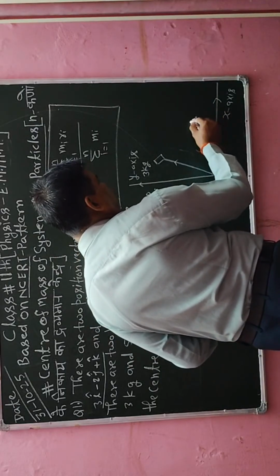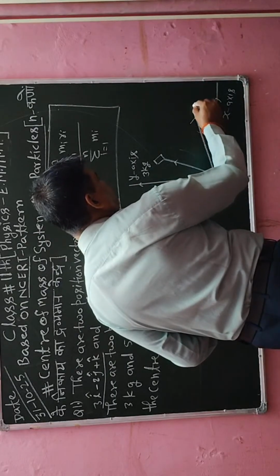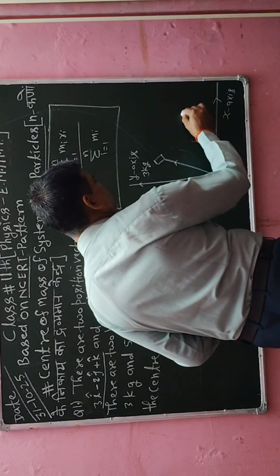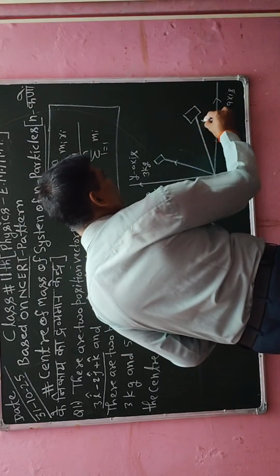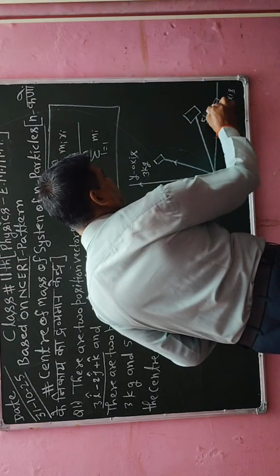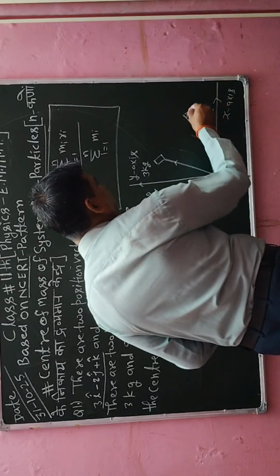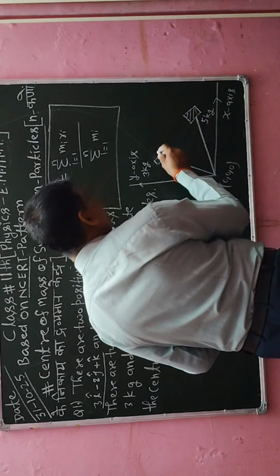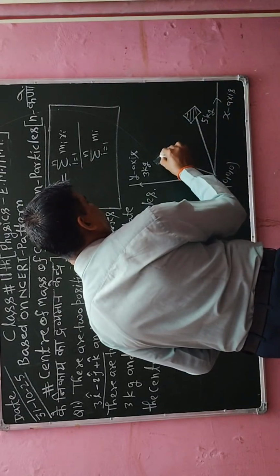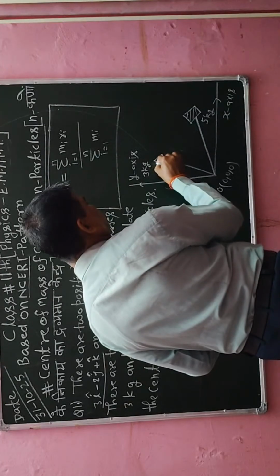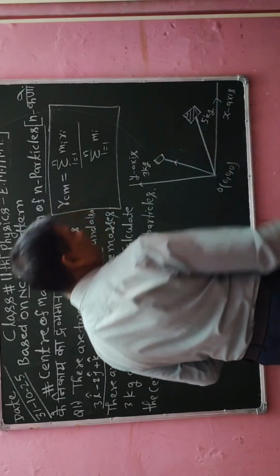A second object I am also going to show here. This is also an object, and it has a mass of 5 kg, which is given in the numerical. So both objects will be different, because one object has a mass of 3 kg and the second object has a mass of 5 kg.